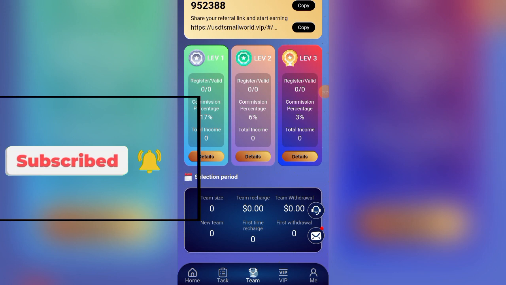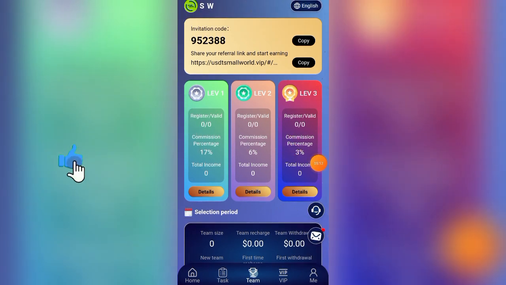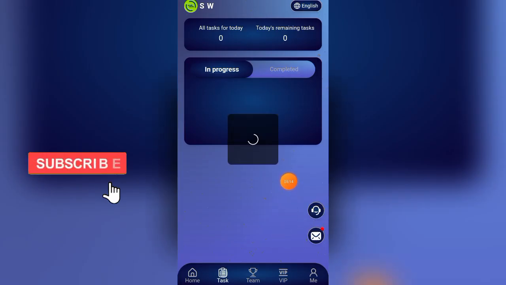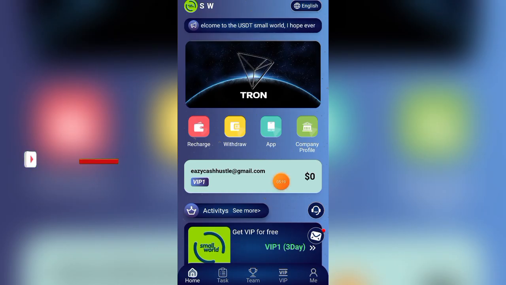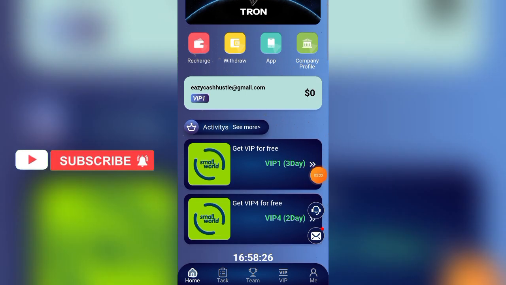So this is awesome. I just registered in this platform and I'll be making money from it. So this is another way you can make money from this platform. I'm going to show you how you can do the task and how you can withdraw. So now if you come to this place, you see get VIP for free.